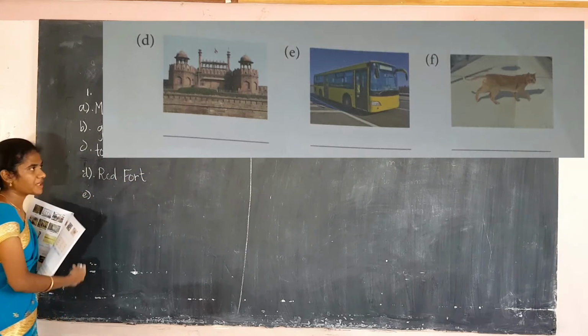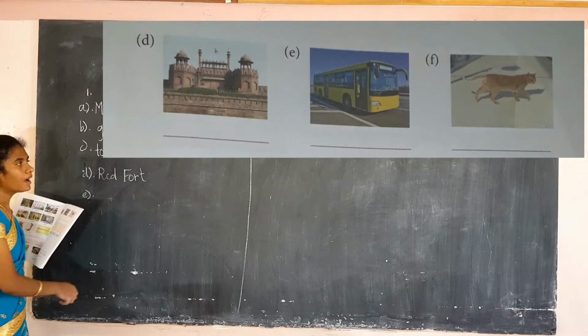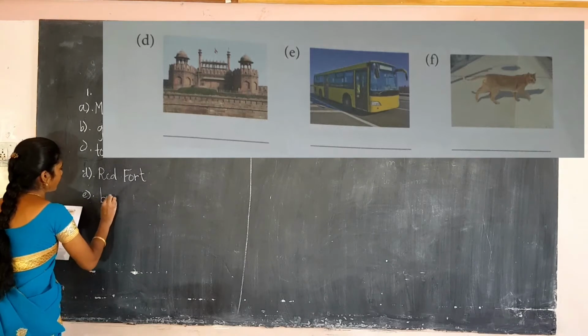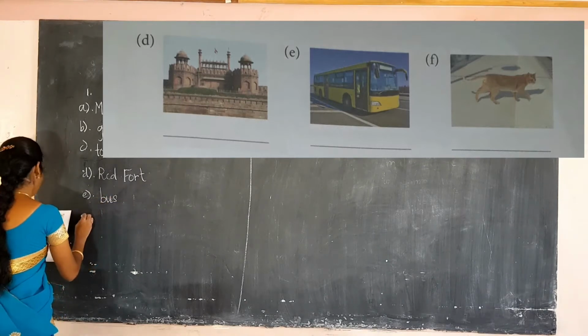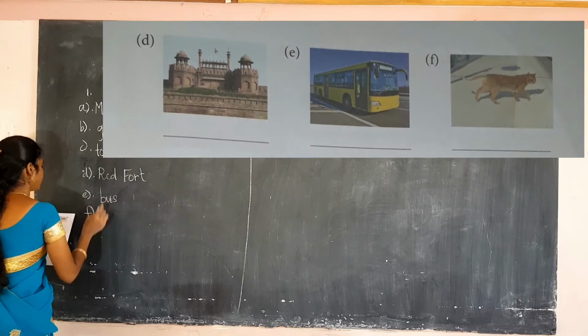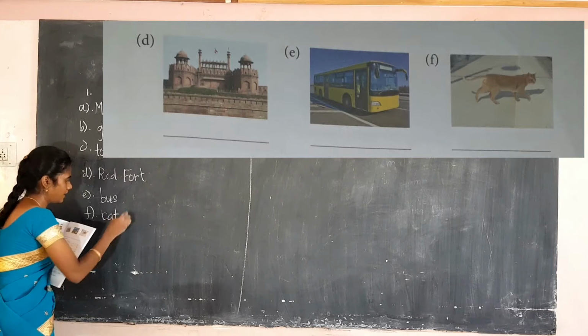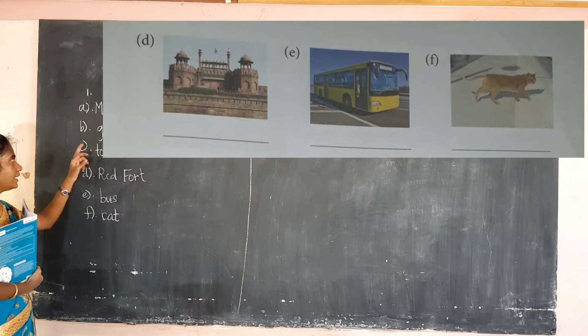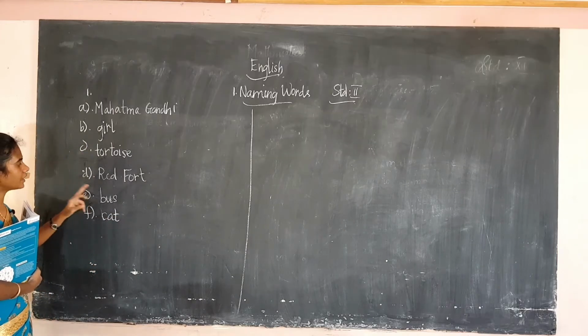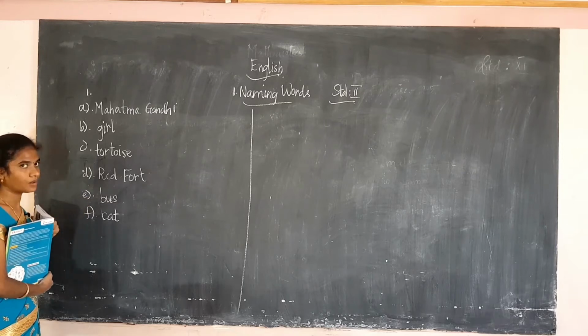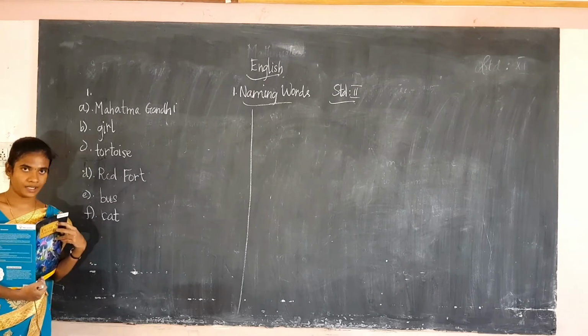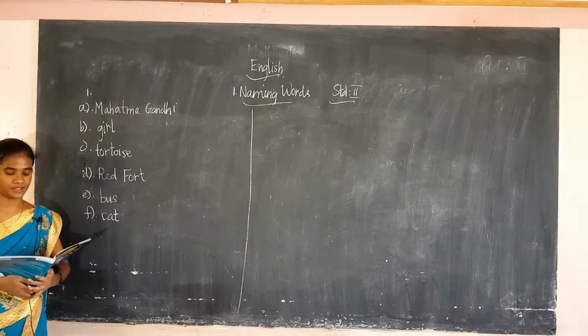Then see the E picture. What is it? It is a bus. B-U-S. Bus. Then F. What is it? It is a cat. C-A-T. Cat. Mahatma Gandhi, girl, tortoise, Red Fort, bus, cat. Okay. These are all nouns. Okay, students, are you clear with this?